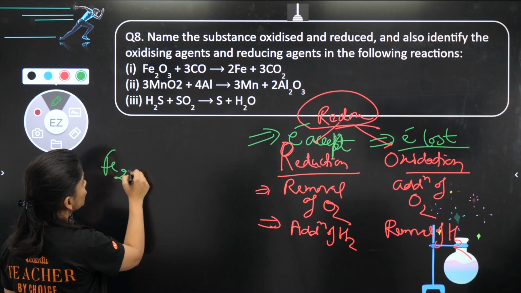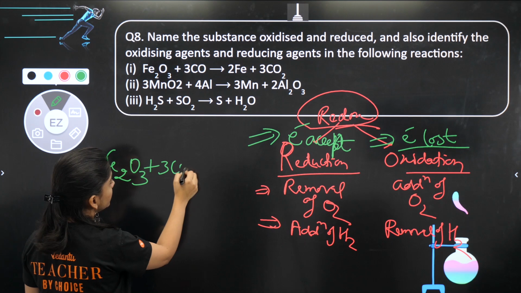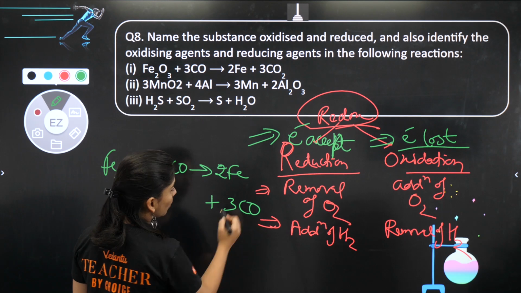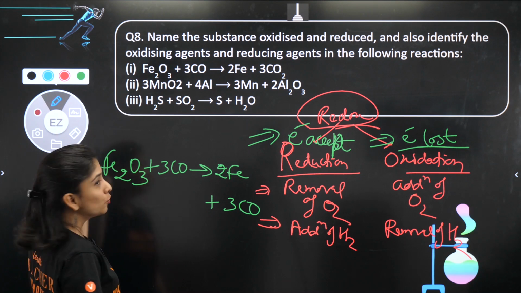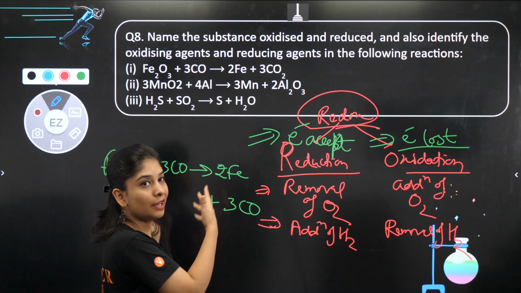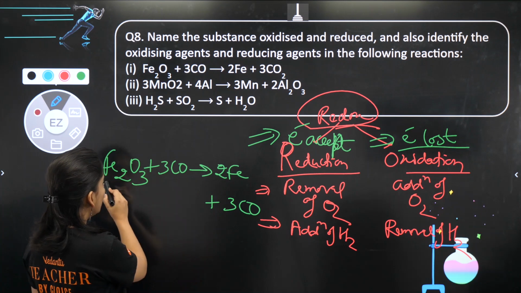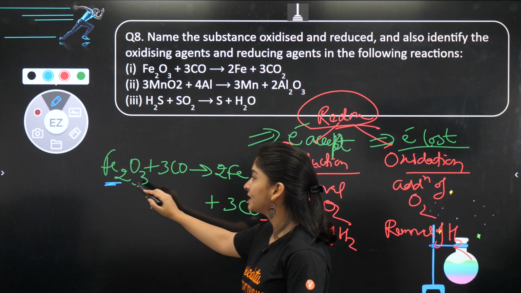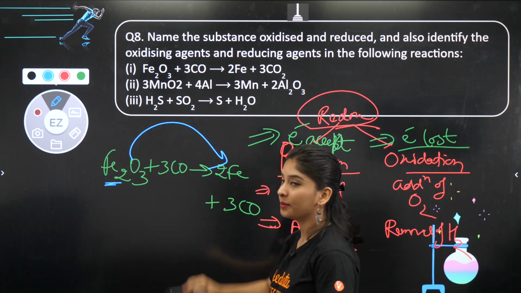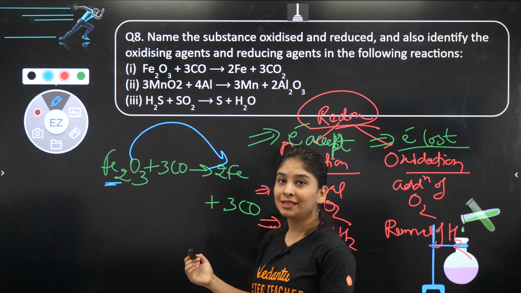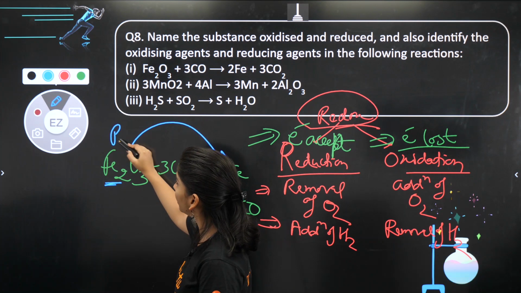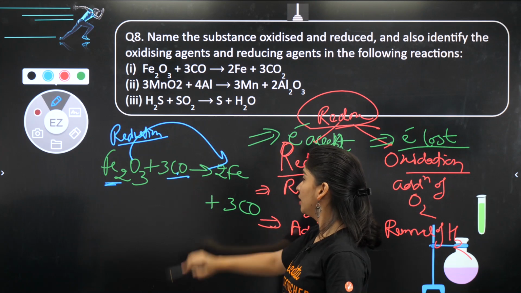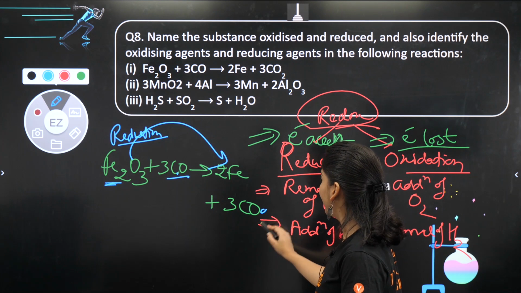Let's talk about this reaction first. Fe2O3 plus 3CO is going to give you 2Fe plus 3CO2. बहुत easy question है ये तो, है ना? मुझे पता है before even I am explaining you are done with your answer. हमेशा पहले वाले species को देखना है that what is happening to that. So iron oxide था and it is giving you iron, मतलब oxygen is lost. If oxygen is lost that means reduction. If I talk about CO, ये बन गया CO2.